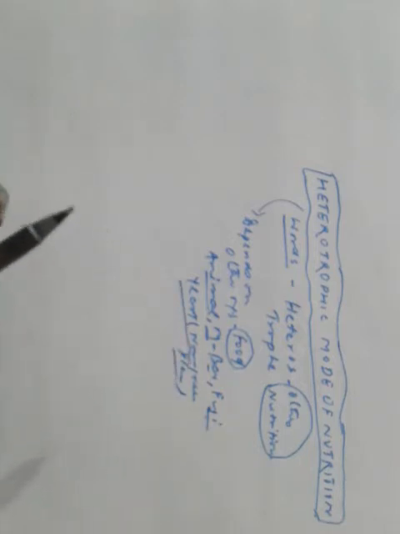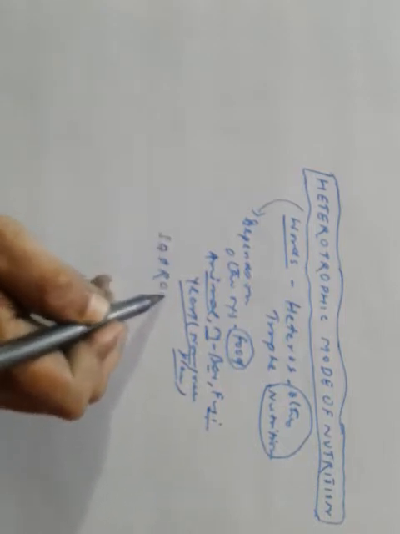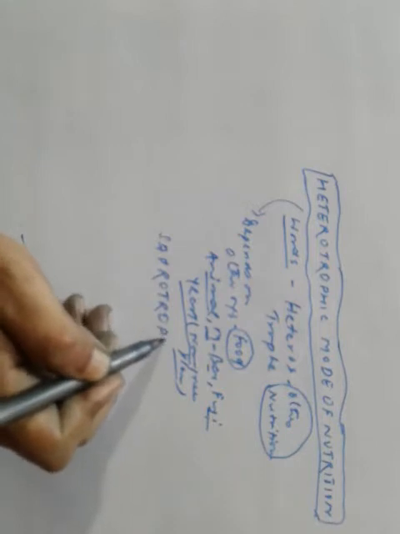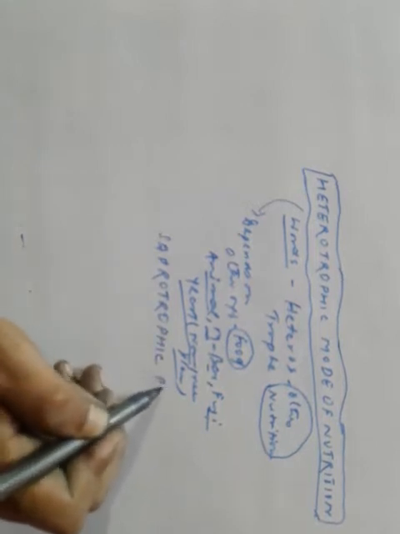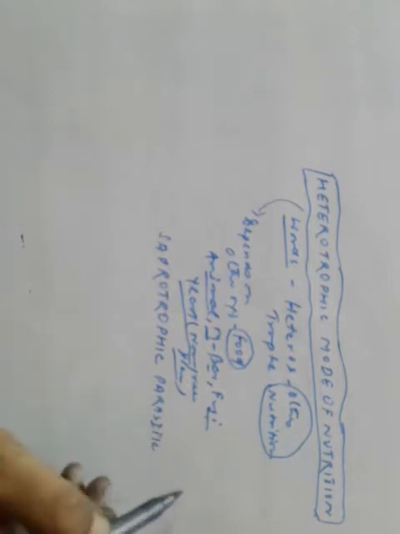Types of heterotrophic nutrition: saprotrophic, parasitic, and holozoic.